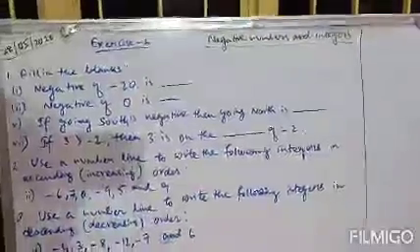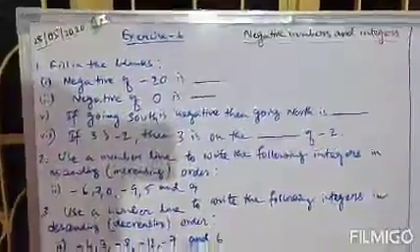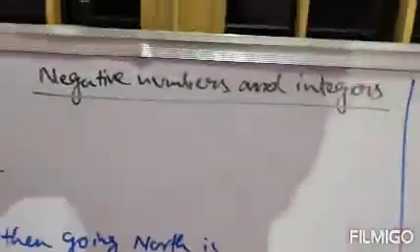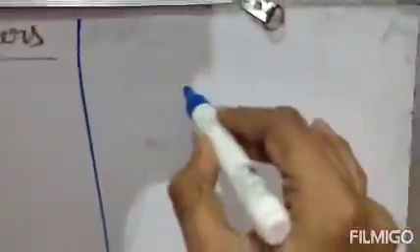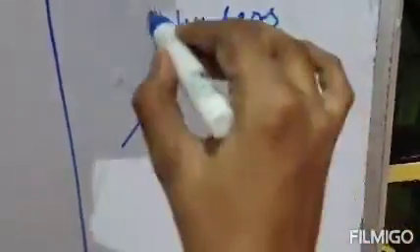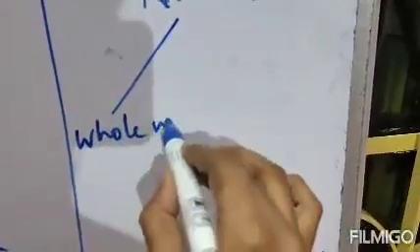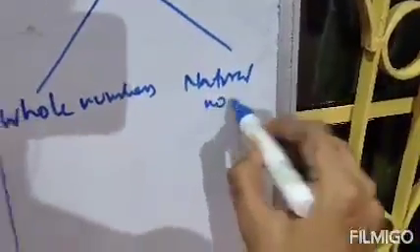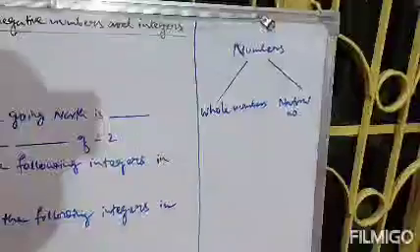This is the new chapter, and this is the first session of this chapter. The chapter is negative numbers and integers. Before starting, numbers are classified into categories: one category is the whole numbers and another category is the natural numbers.